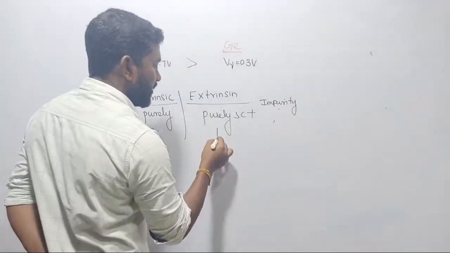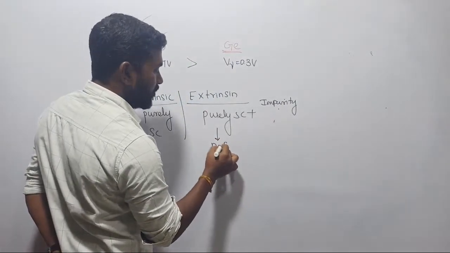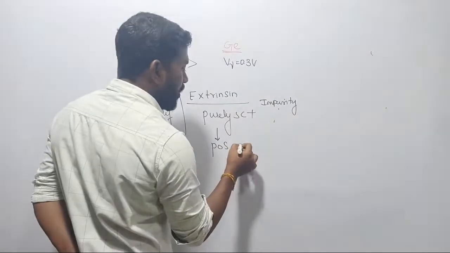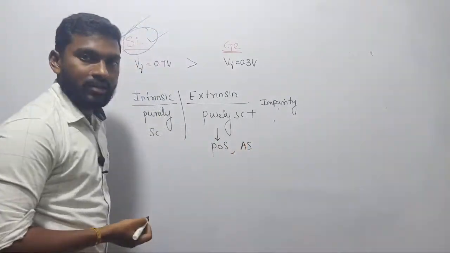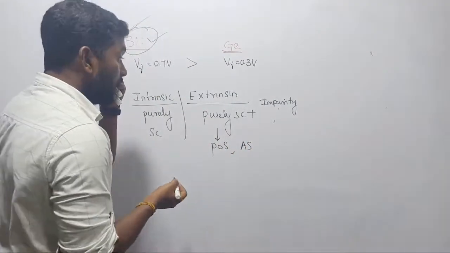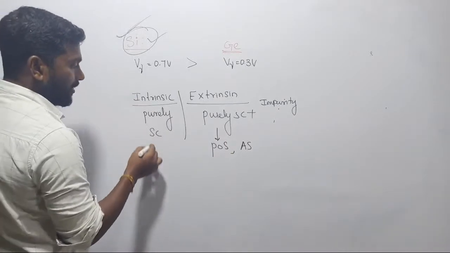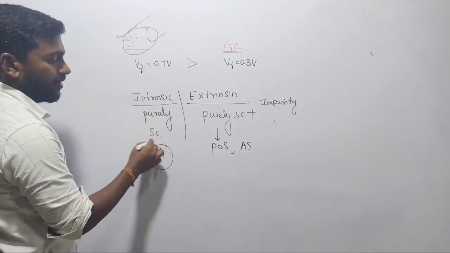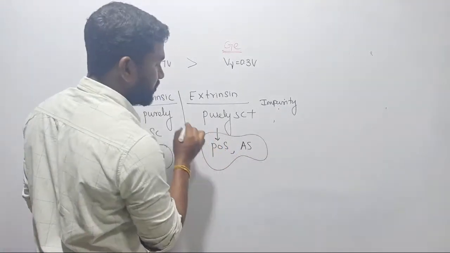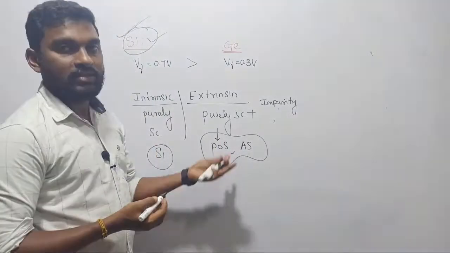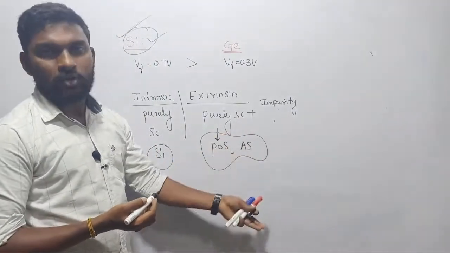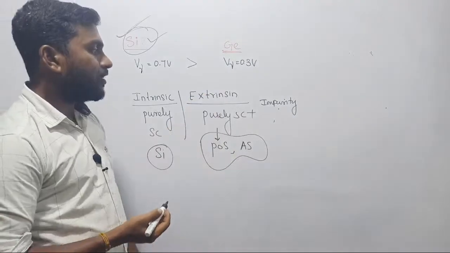So here the example is, we can consider phosphorus, we can consider arsenic. There are many materials, I don't want to go through these things at all. Coming back, in case of intrinsic, an example is silicon material. In your free time you can read all these things. Boron, phosphorus, antimony, bismuth will be there. We can consider many materials in case of extrinsic.